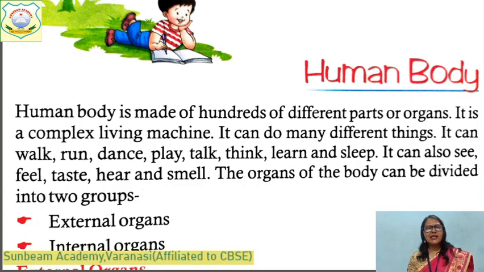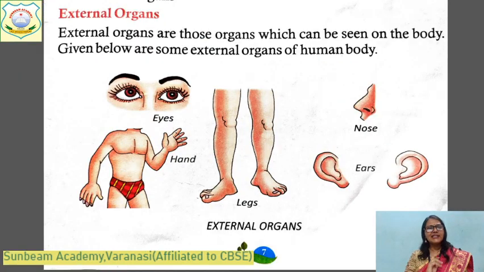And these organs are generally divided into 2 groups: external organs and internal organs. Okay, organs are divided into 2 groups. External organs, internal organs. Let's read one by one. What are external organs? External organs are the organs which we can see on our body. These are the pictures of external organs. You can see your eyes, hands, legs, nose, ears, na? They are called external organs of the human body. They are the ones you can see.